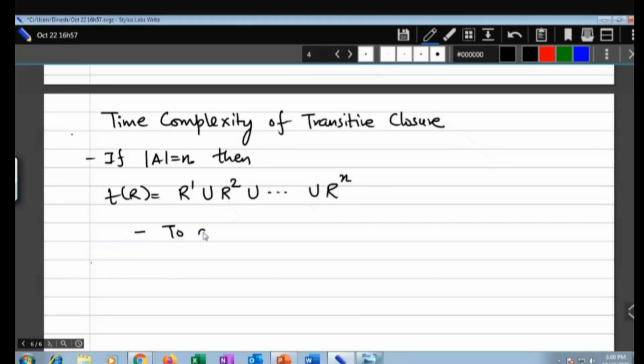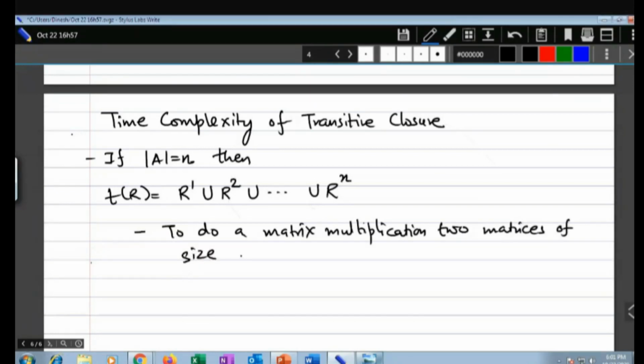Now, what is the complexity of matrix multiplication? If you have written a program in C++, there are three loops I, J, K. So to do a matrix multiplication of two matrices of size n by n, it is big O of n cube, row wise, column wise.